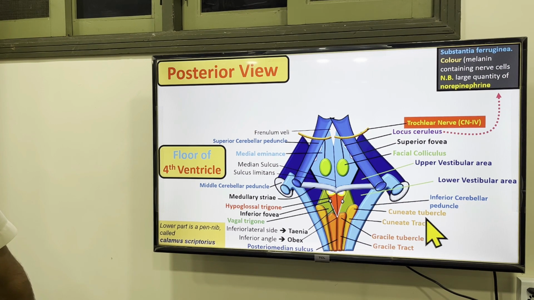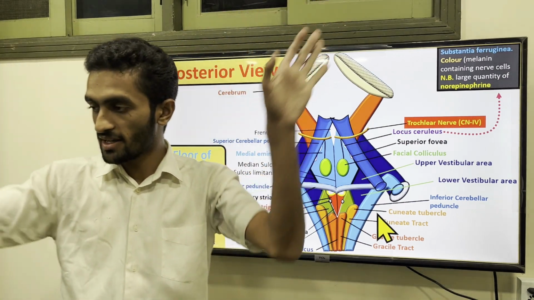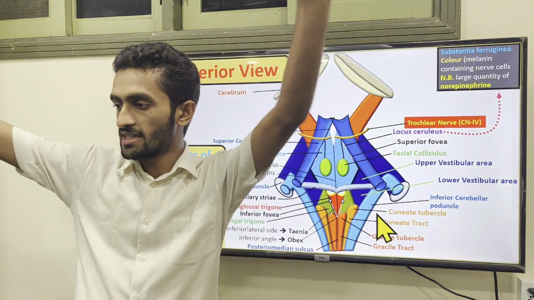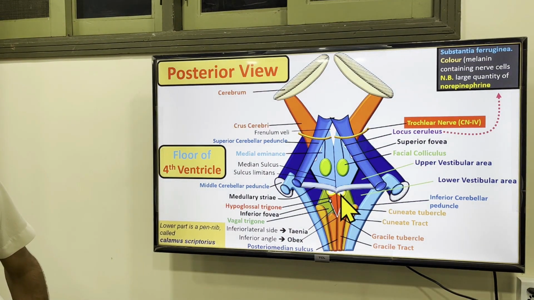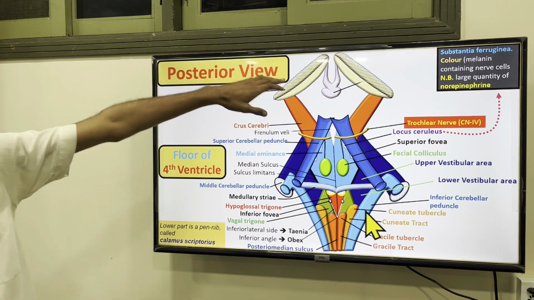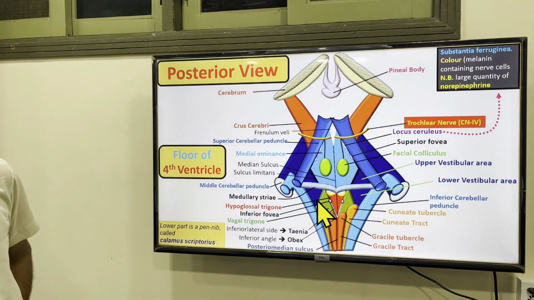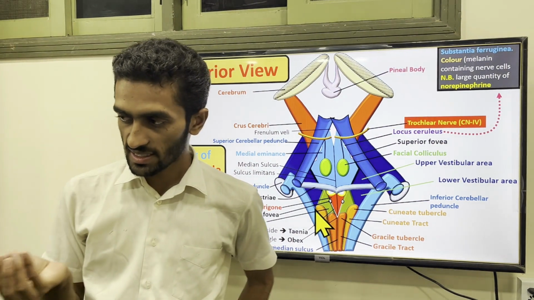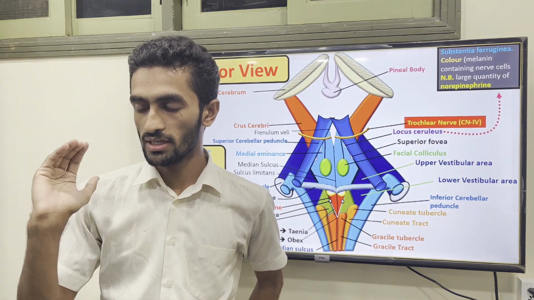Okay. So here is actually the cerebrum. What you are going to see, these are your cerebral peduncles, which are connecting your brainstem with the cerebrum. So this is your cerebral peduncle, the crus cerebri of the cerebral peduncle. Another thing you will see, because this part is associated with the hypothalamus, you will also see here the pineal body.